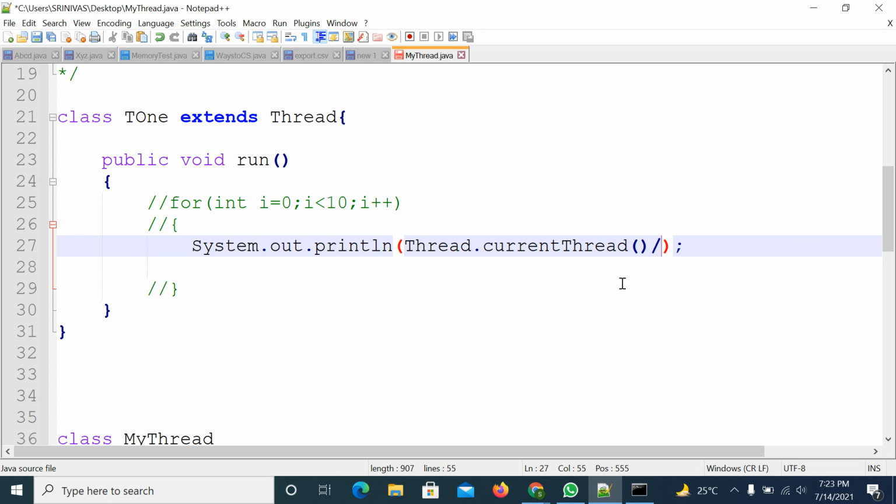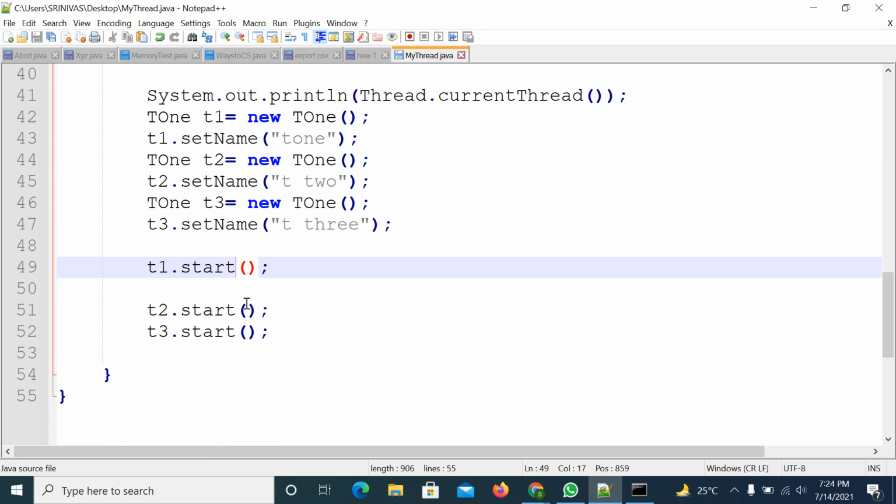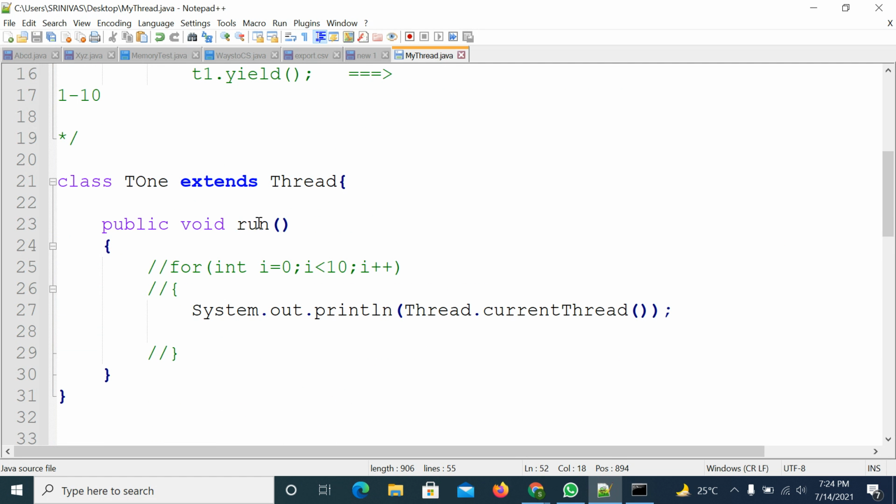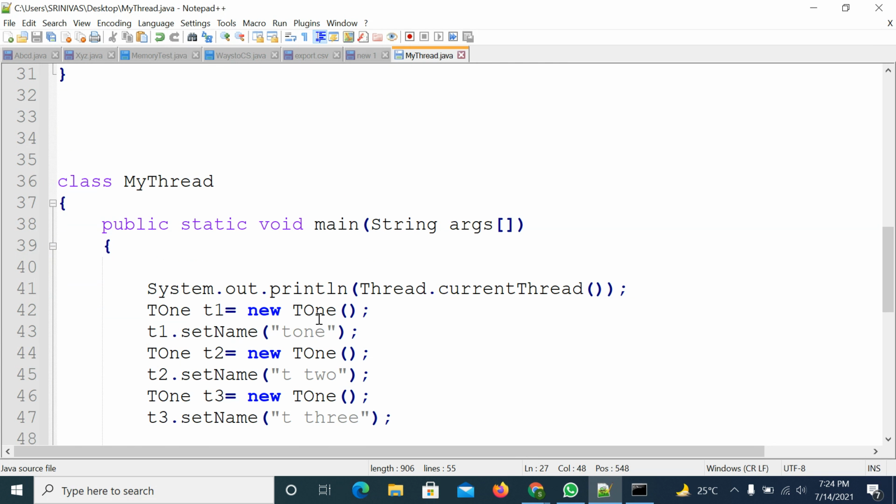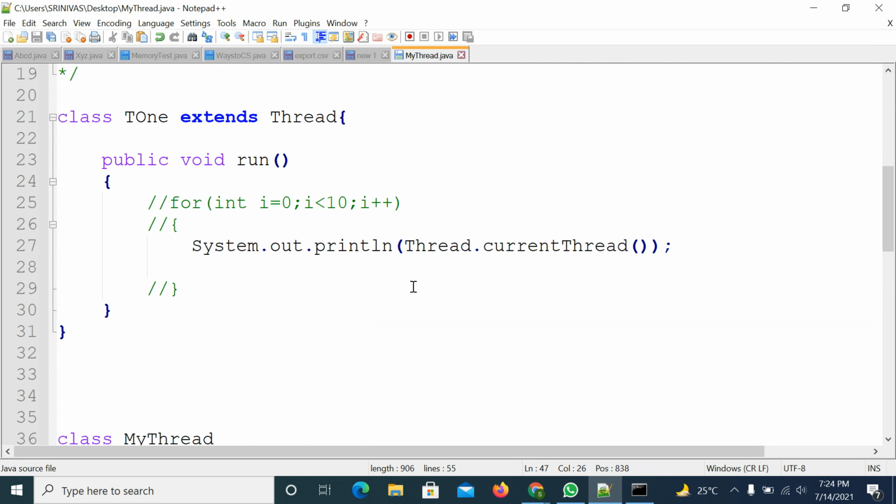Right. So now observe here. In this case, you are starting T1, T2, T3. What will T1, T2, T3 do? They will go and execute the run method. Inside the run method, it is trying to print which thread is executing. I already passed the thread names T1, T2, T3, so it will print T1, T2, T3 with their priority.